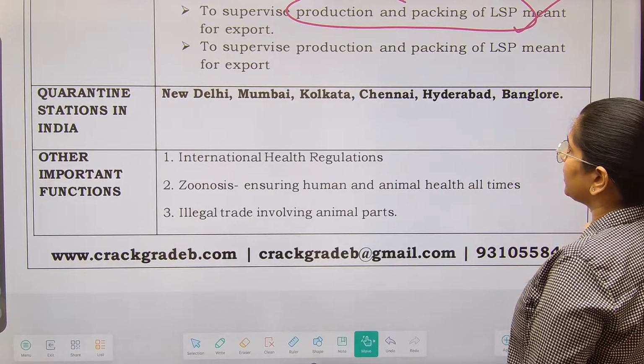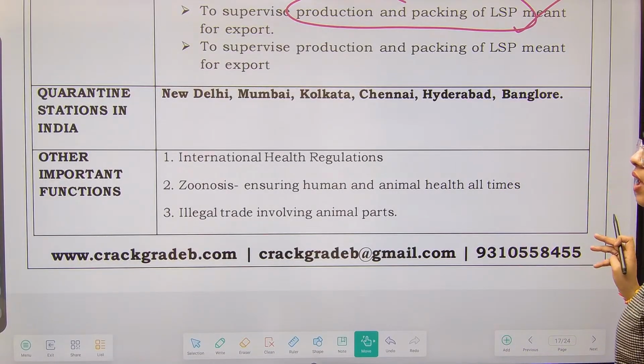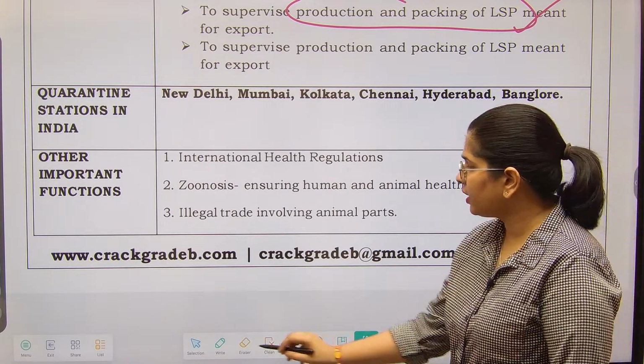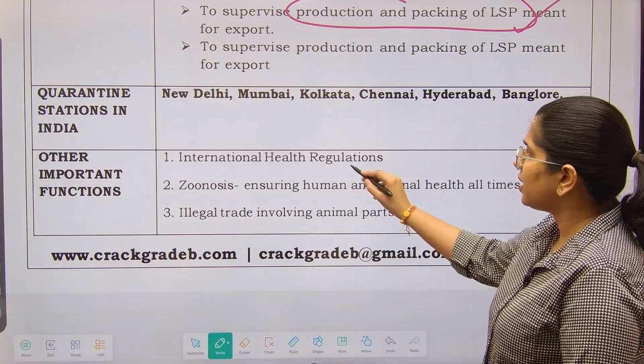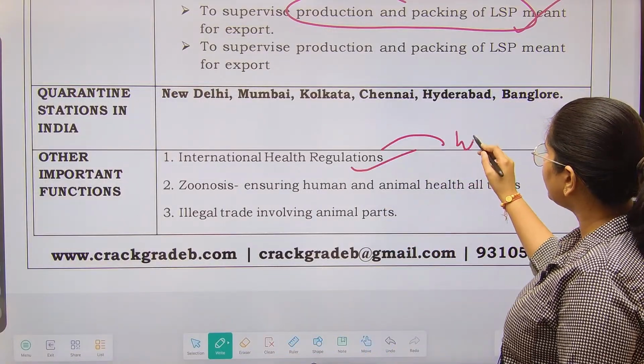New Delhi, Mumbai, Kolkata, Chennai, Hyderabad and Bangalore. Fine. Another important regulation it follows is the International Health Regulations, these are given by the WHO.